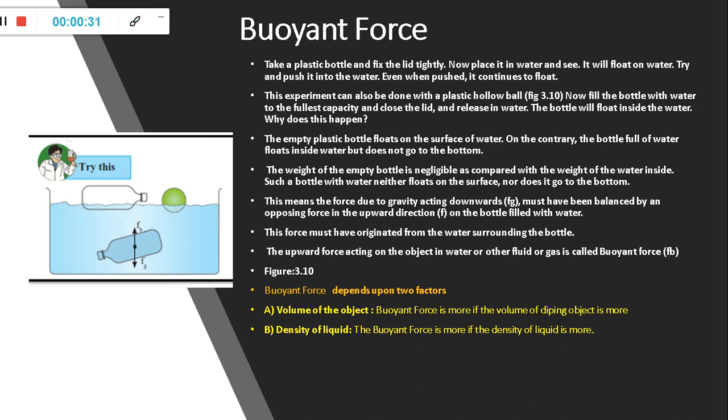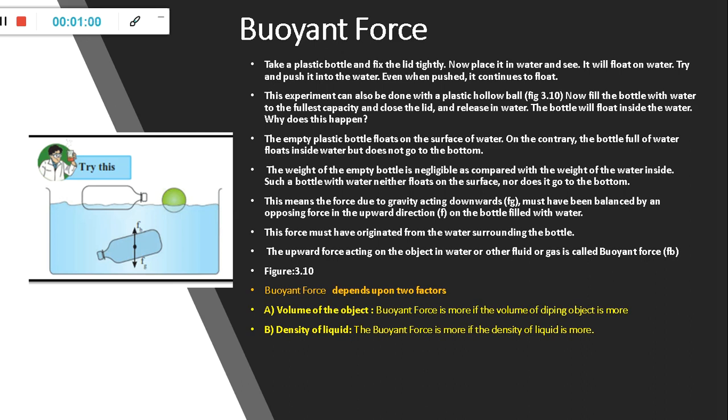For this buoyant force, first we will see an activity. Take a plastic bottle and fix the lid tightly. Now place it in water and see. It will float on water. Try and push it into the water. Even when you push, it continues to float. If the bottle is empty, it will float on the surface of water. This experiment can also be done with a plastic hollow ball.